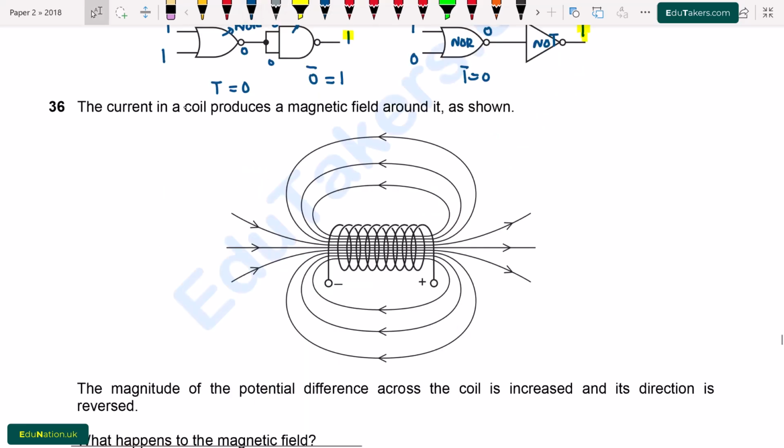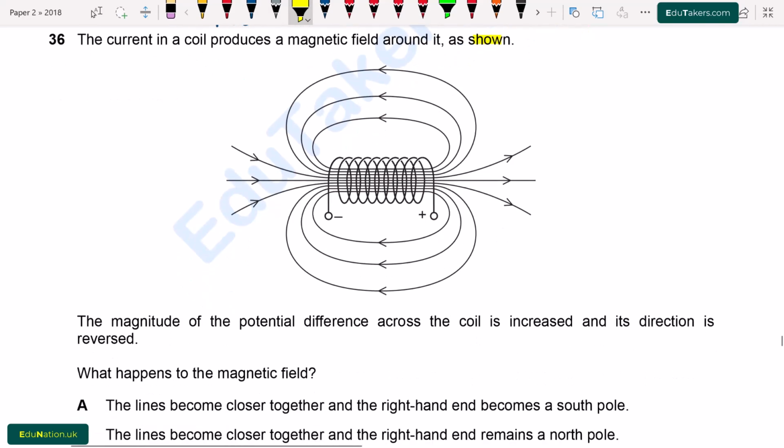Question number 36. The current in the coil produced a magnetic field around it as shown. So there is a magnetic field around the current carrying coil. The magnetic lines of force are emitting from this pole. It means that here is north and the other pole is south, because the magnetic lines of force emitting from the north pole and it enters into the south pole.